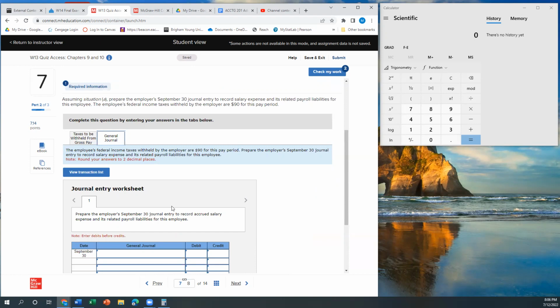So the employer will, let's see. Actually, it looks like they're not having us do it that way. So let me read this again. Prepare the employer's September 30th journal entry to record accrued salary expenses and its related payroll liabilities for this employee.